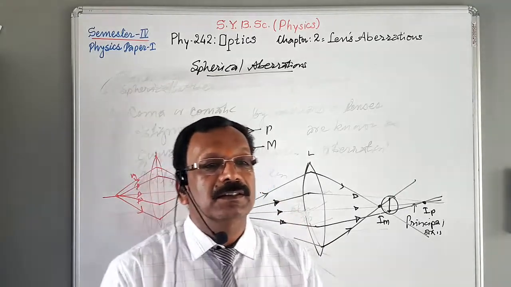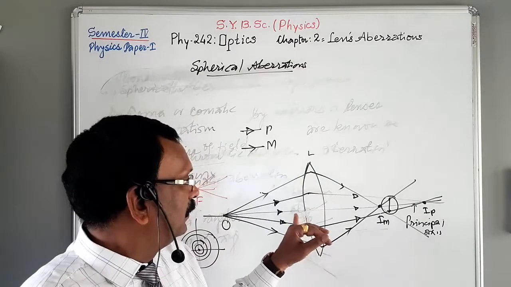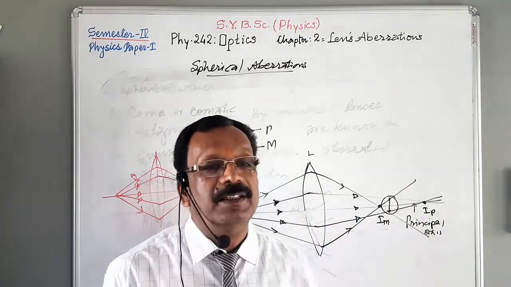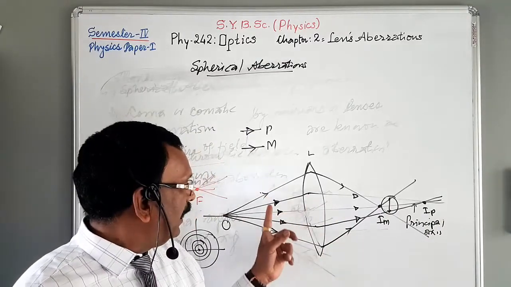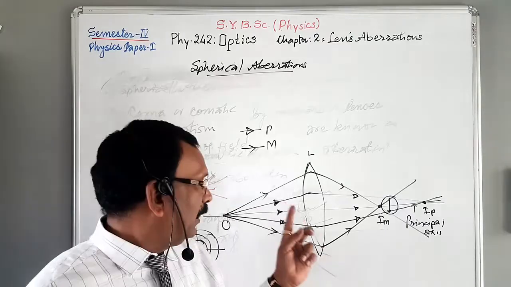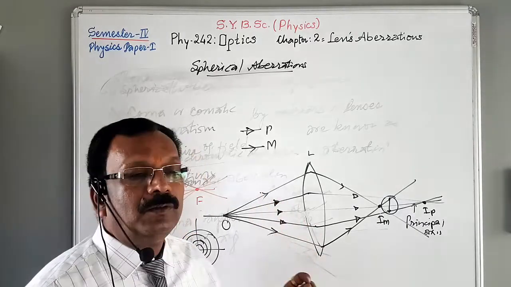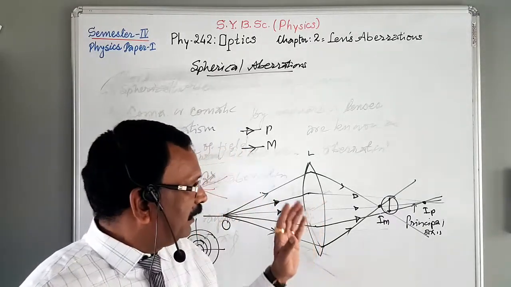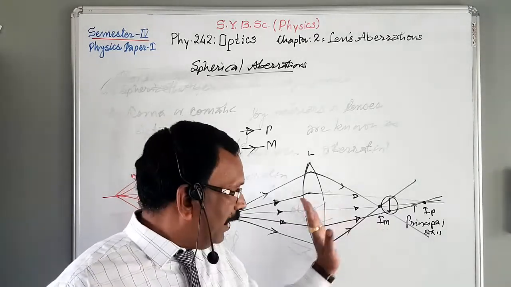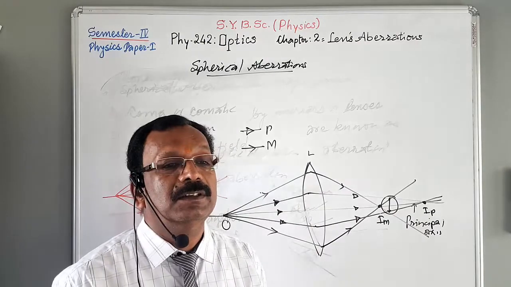After refraction they meet at a point IP which is away from the lens, while the marginal rays, shown by this type of arrow, after refraction meet at point IM, nearer to the lens as compared to IP.